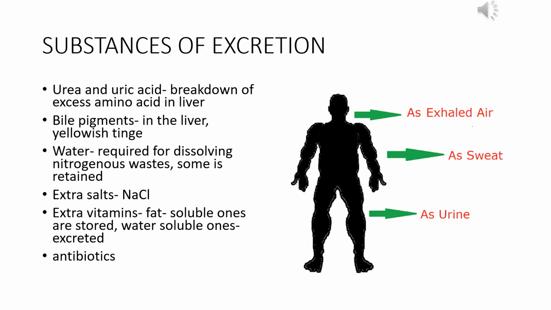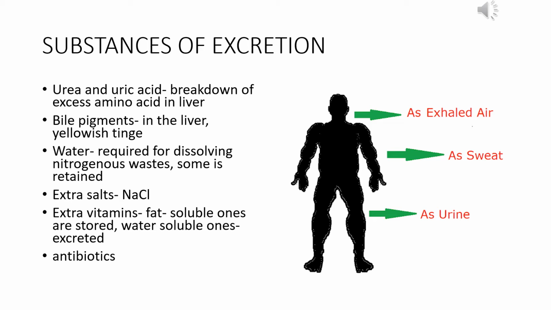Excess water which is not required by our body also dissolves all of these nitrogenous wastes like urea, uric acid, salt, bile pigments, and that is also removed through the urine. And some extra salts like NaCl which are not required are also removed.